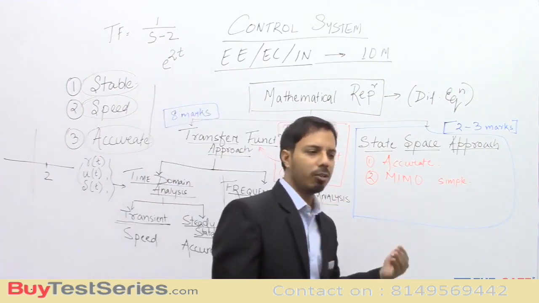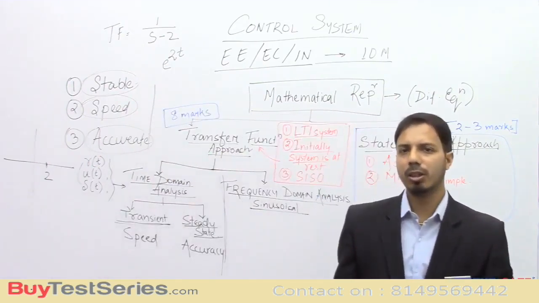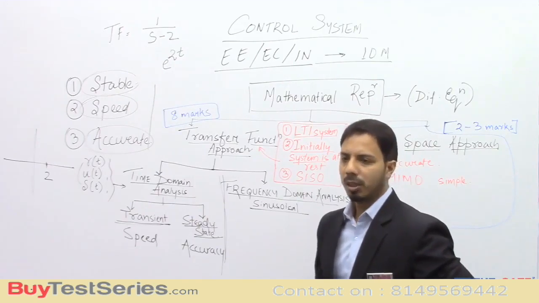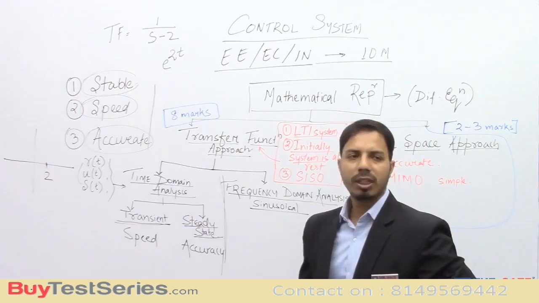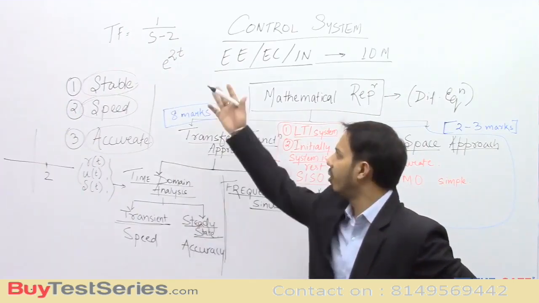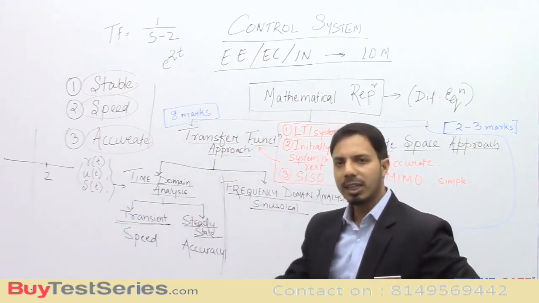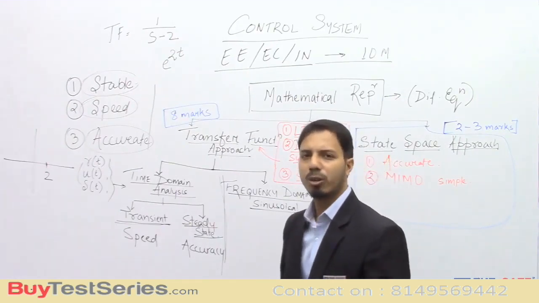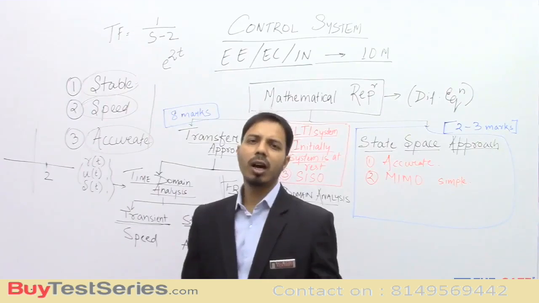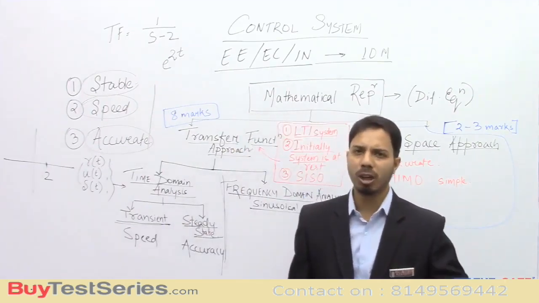Now further, we'll do further analysis, how to find out the poles of the system, and what if the order of the system increases. For example, if we have first order, we can easily find out the pole. If it is second order, then also we can find out the poles. What if it is higher order? That means third order, fourth order, fifth order, sixth order. How do we find the poles? We don't know how to solve.